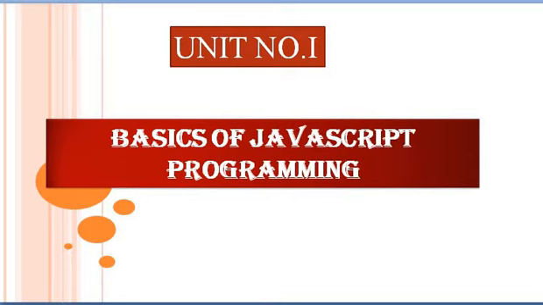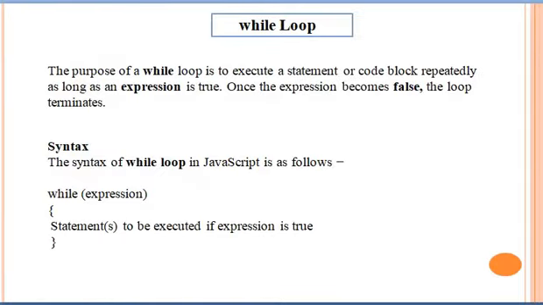First of all, while loop. While loop means what? While loop is executed as long as the specified condition is true. The purpose of while loop is to execute a statement or code block repeatedly as long as an expression is true. Once the expression becomes false, the loop terminates. The syntax of while loop is: while (expression) and the statements to be executed if the expression is true.